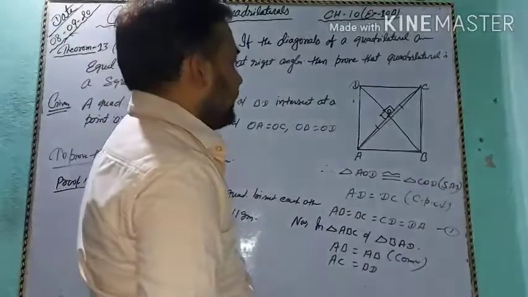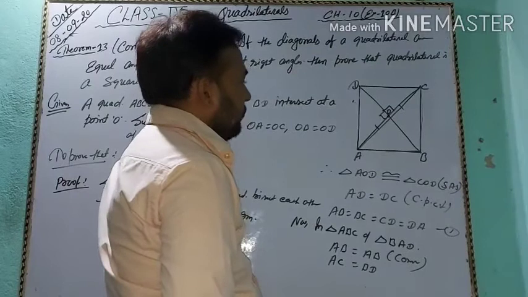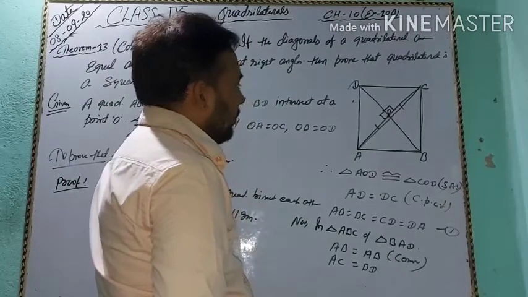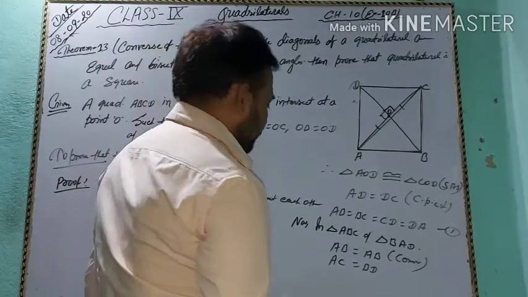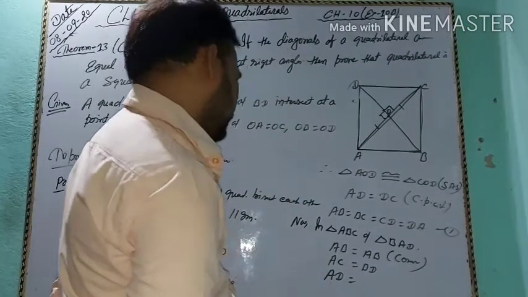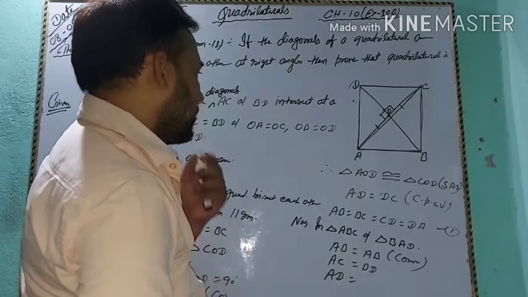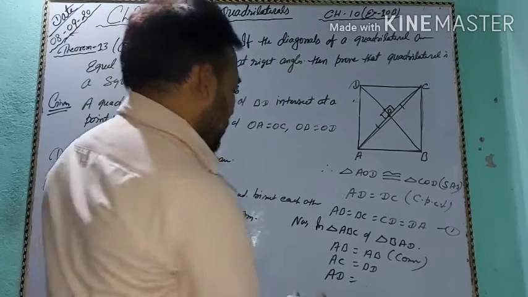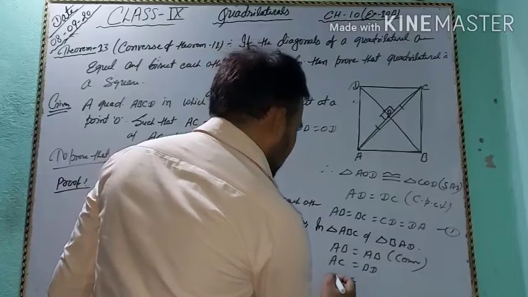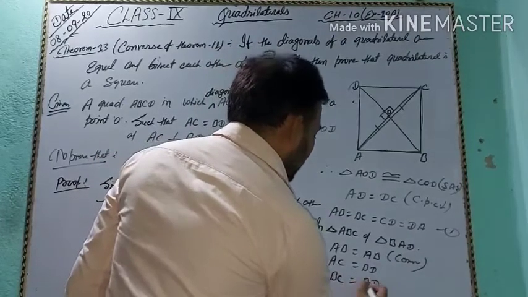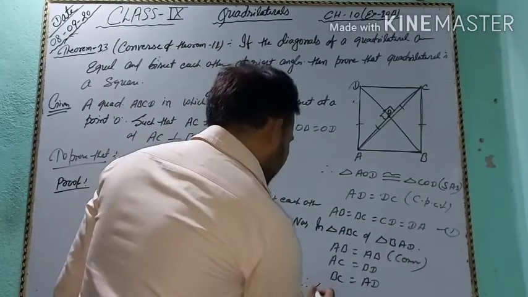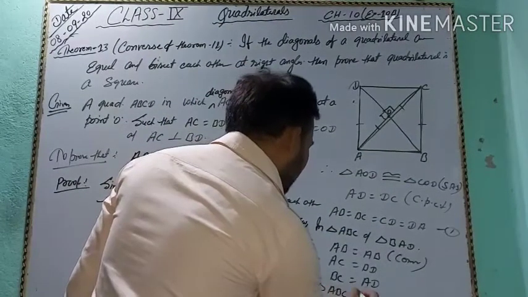And BC equal to AD, because opposite sides are equal. So students, triangle ABC is congruent to triangle BAD.